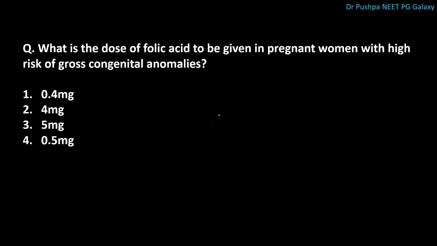Next question is, what is the dose of folic acid to be given in pregnant women with high risk of gross congenital anomalies? The correct answer is 4 mg. Routinely, to prevent neural tube defects, folic acid is given in the dose of 0.4 mg. But in cases of high risk of gross congenital anomalies, the dose of folic acid is 4 mg.